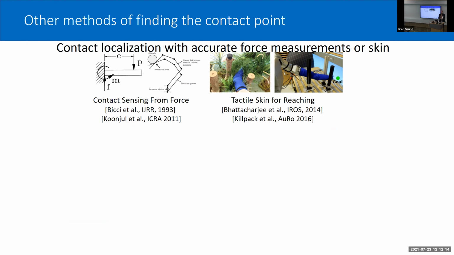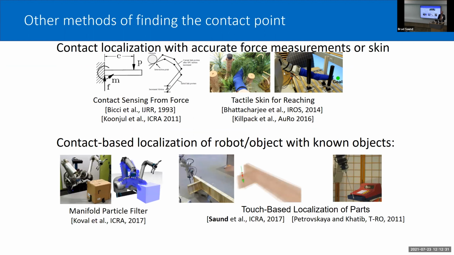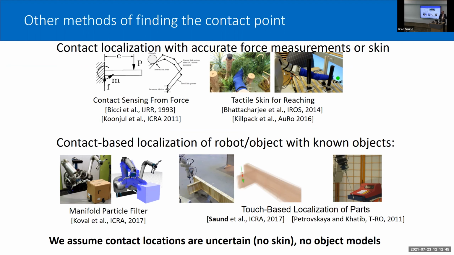We could equip a robot with tactile skin, and we end up learning a lot through the world through our skin. But skin for robots is not nearly as developed. It's going to be costly, and if we end up picking up objects and bumping into the world with these objects, they will not have skin to tell us stuff about the world. Finally, we could assume specific structure of some of the shapes in the world and try to poke them with specific points. For example, we could have touch probes. This is a method to know the contact point, but it is somewhat limiting. So I'm going to assume that contact locations are uncertain, and we're not going to have object models yet.